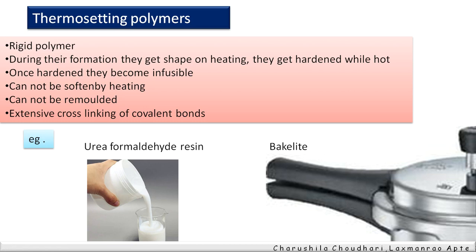This is due to very strong bonding between the monomers, with excessive cross-linking of covalent bonds, and therefore these are very rigid polymers. Examples are urea formaldehyde resin and bakelite.